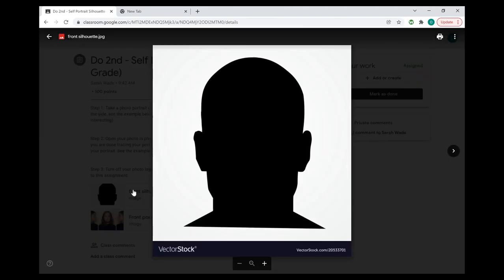So I've got 2 examples. Here's one that was done from the front. So this person took the photograph of themselves from the front, and then they used the pen tool to trace around the outside of that portrait. And then once they finished tracing, they filled that in with this black color to create a silhouette portrait.